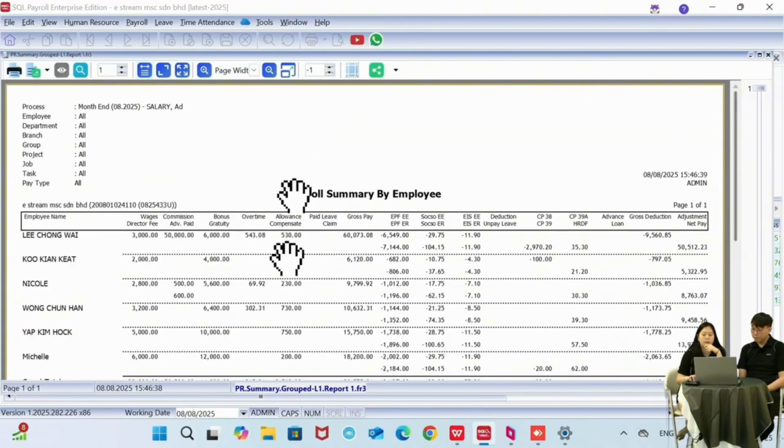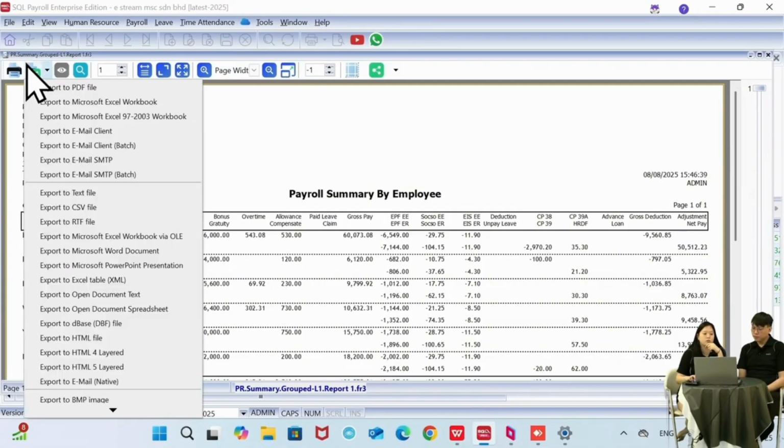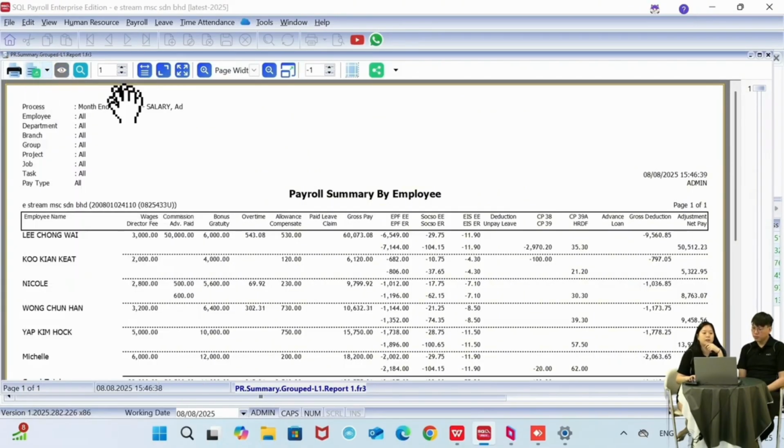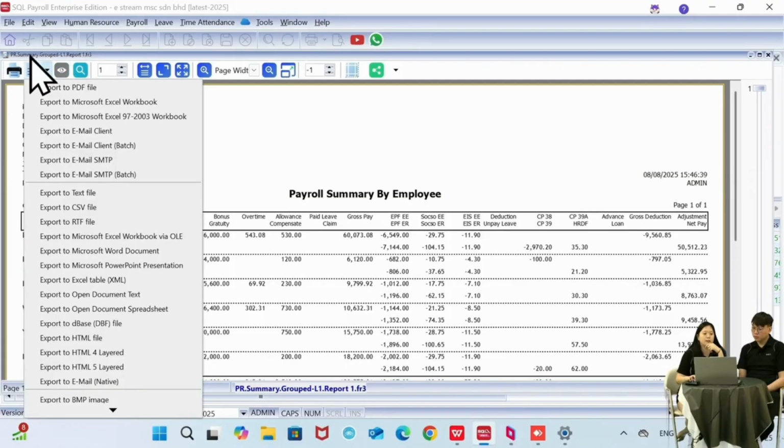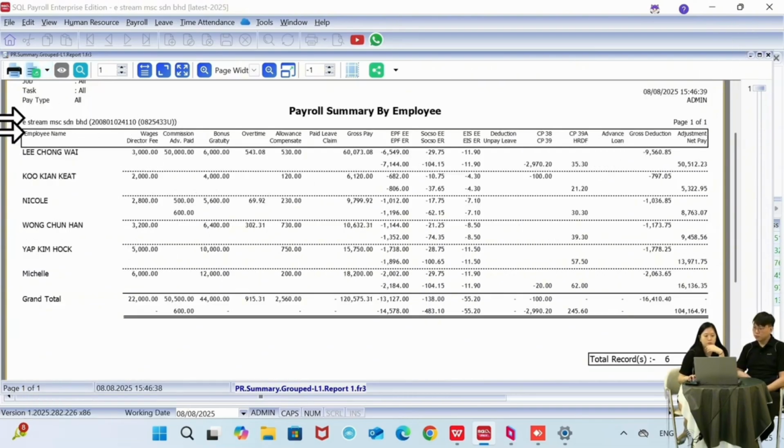So we have the report like this, and then you can actually choose to export it to a PDF file or export to an Excel file, these two. If you convert it to an Excel file, then you can do any adjustment, any formulas, any cross-check that you want. Okay, so this one will be a view of all the employees.